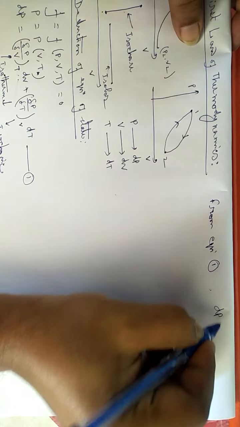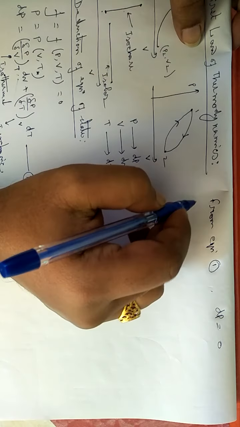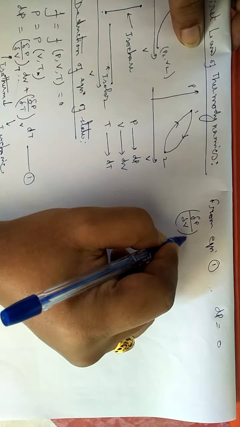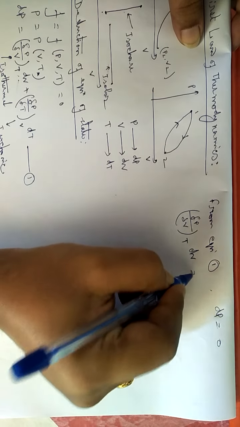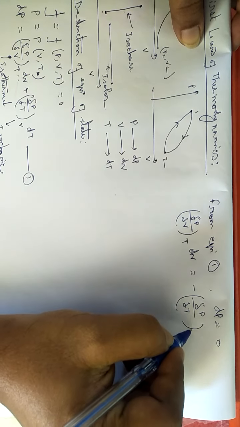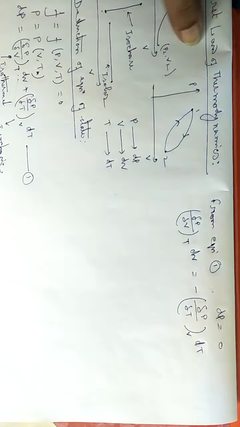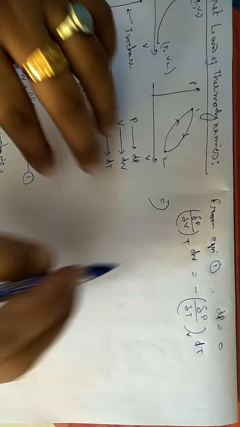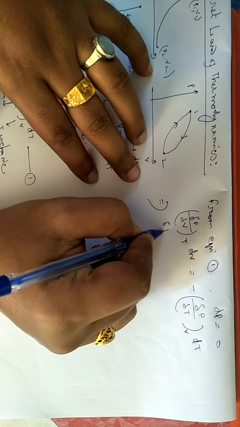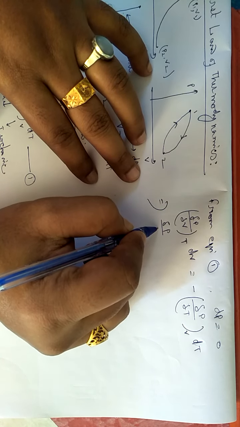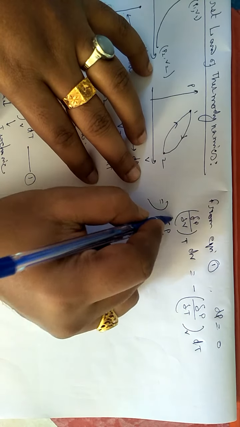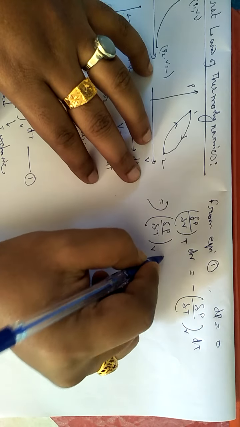We are putting dP equals to 0, so the left hand side is 0, so the equation will be (∂P/∂V) at constant T dV equals minus (∂P/∂T) at constant V dT. I am rewriting this equation in simplified form. I am keeping only ∂P/∂T, this function (∂P/∂T) at constant V, on the left hand side.